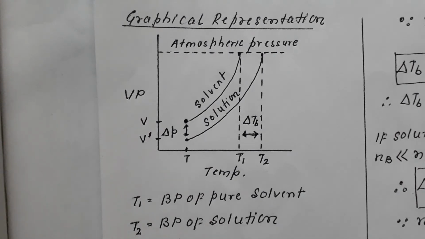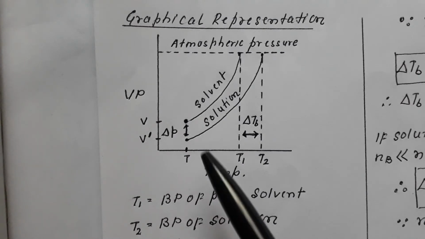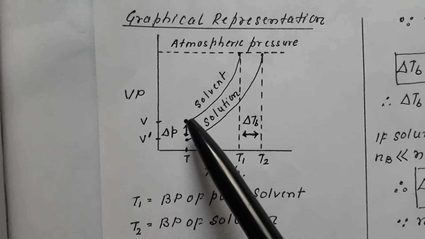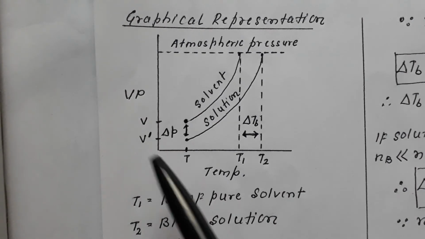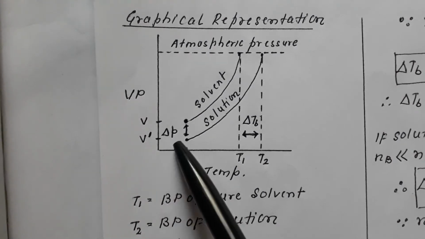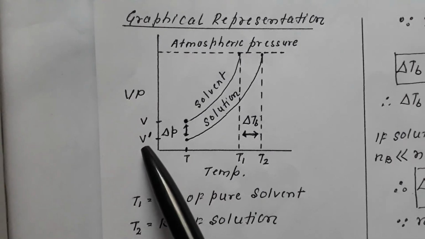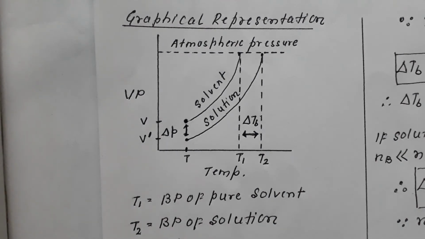But if we discuss a solution, we have said that in a solution there is a solute which is non-volatile. If we have prepared a solution by adding non-volatile solute in volatile solvent, our observation is that by adding non-volatile solute, its vapor pressure is going to decrease. At temperature T, vapor pressure of pure solvent was V, but at the same temperature for solution it is V dash, and this V dash is smaller than V, which means vapor pressure of solution is less than vapor pressure of pure solvent.